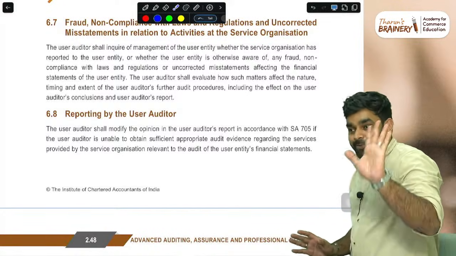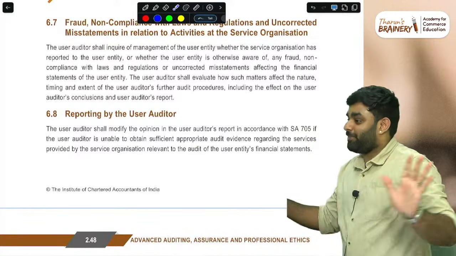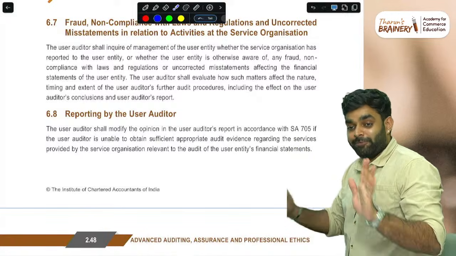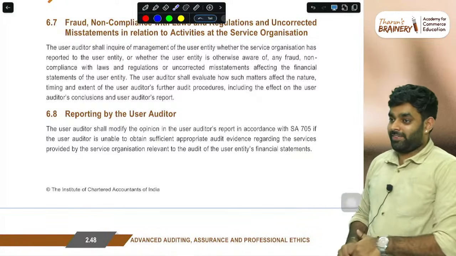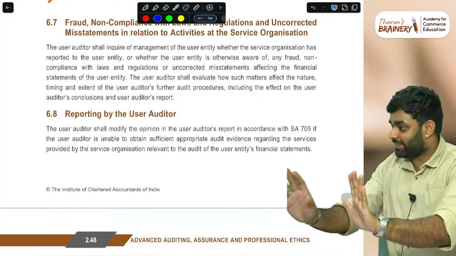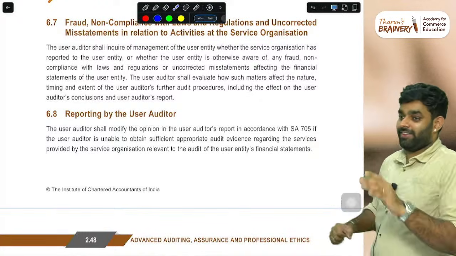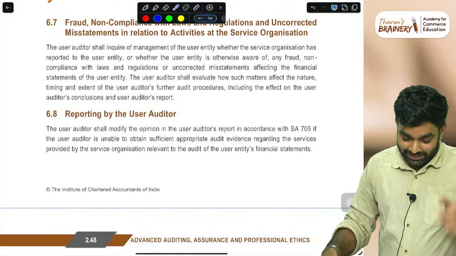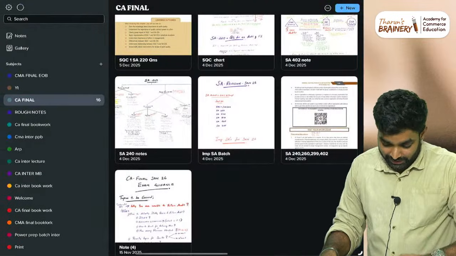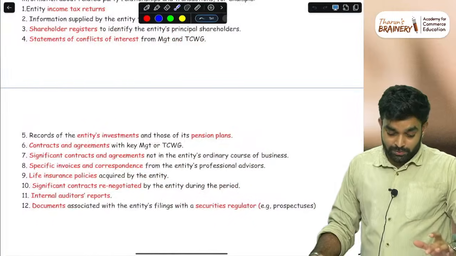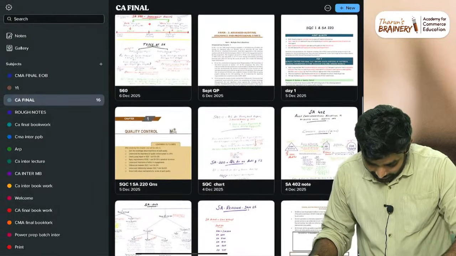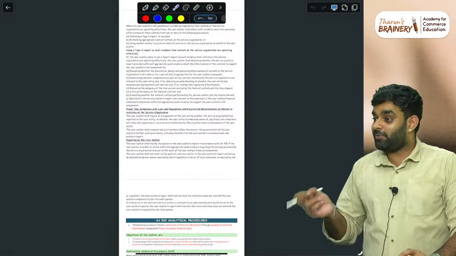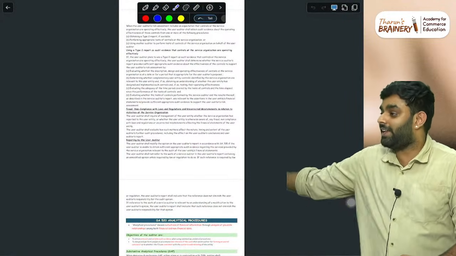Common audit area, common responsibility, but common responsibility applies when it is performed by everyone commonly. If the common audit area is performed only by one, that's where the responsibility lies. Because there is a sentence in your book, somewhere it is there, from yesterday's SA 299: an individual auditor is responsible for any work performed by him. That is the assumption they are writing this answer on.